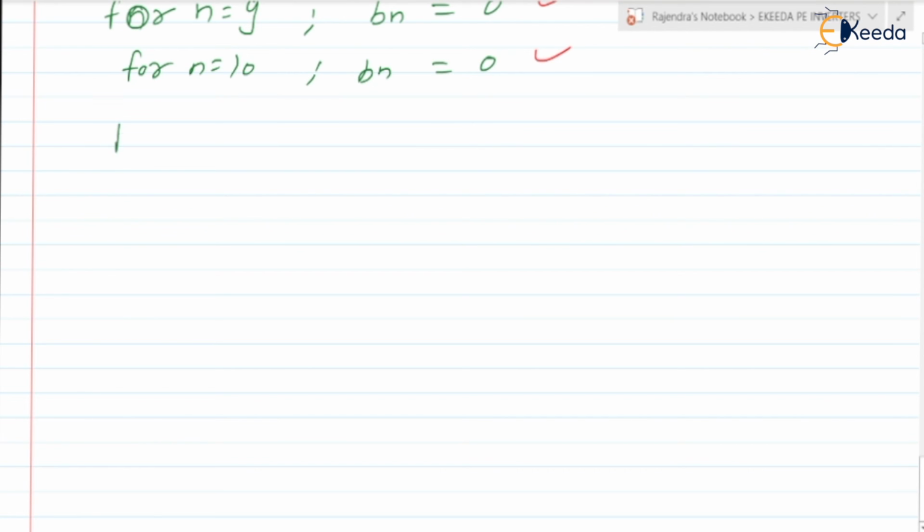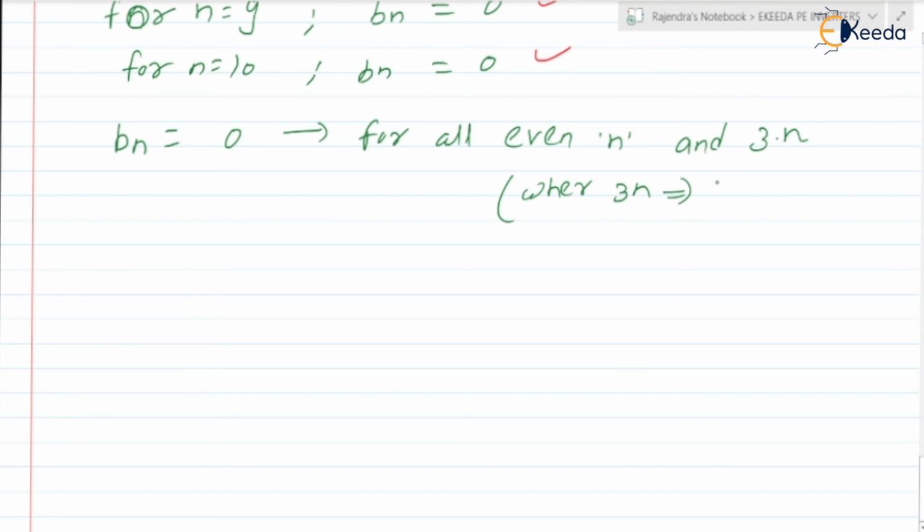So in general we can write Bn is equal to 0 for all even values of n and triple n, that is 3n, where 3n is nothing but triple n.